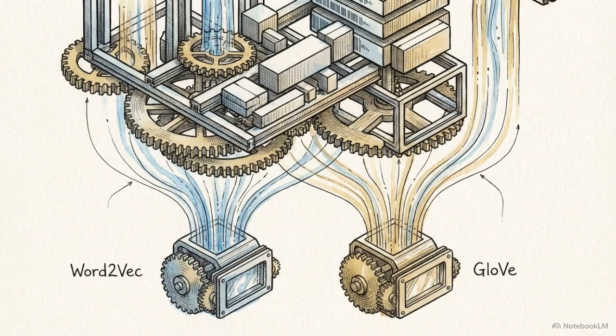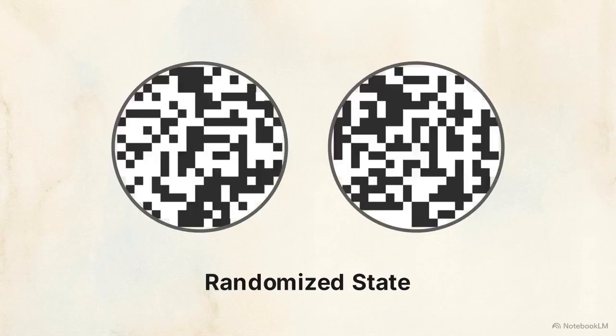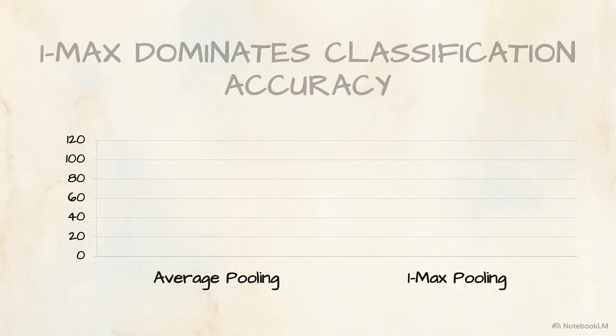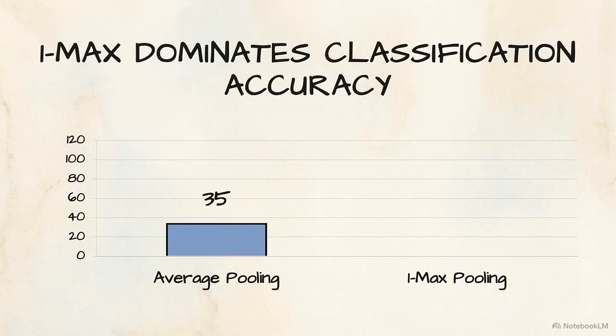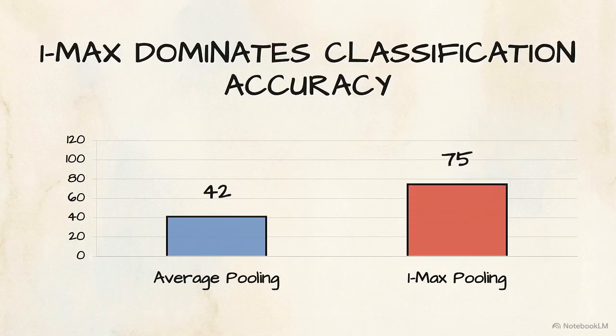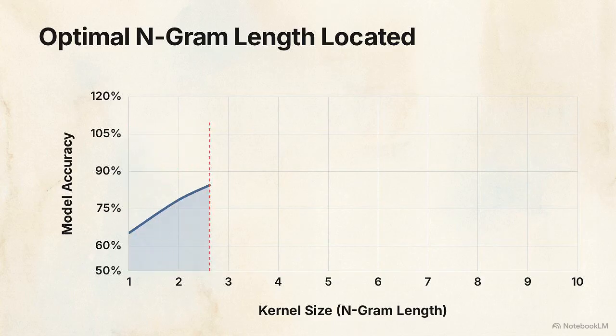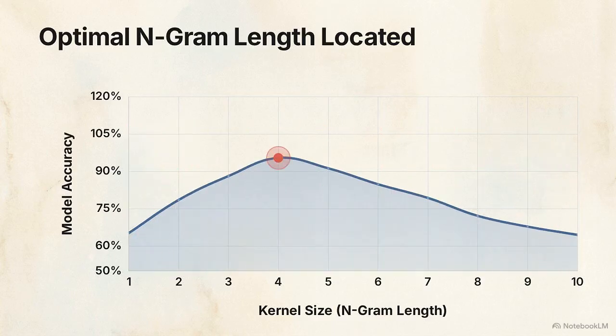Engineers should initiate the model using pre-trained Word2Vec or GloVe embeddings, tuning them during the fitting process rather than starting from randomized states. For the pooling phase, their analysis confirms that 1-max pooling consistently outperforms average pooling for sentence classification tasks. When designing filter shapes, engineers must utilize grid search across different kernel sizes, typically ranging from 1 to 10, to locate the optimal n-gram lengths for their specific corpus.